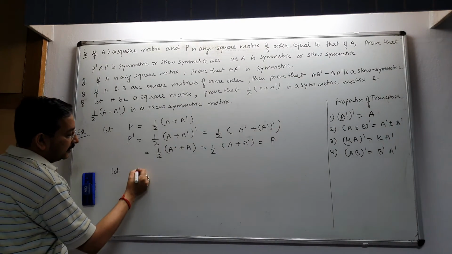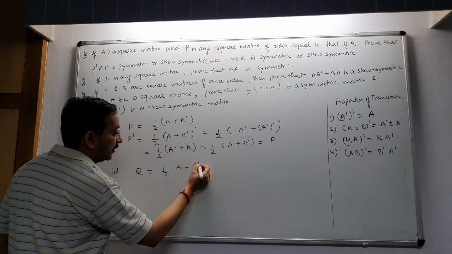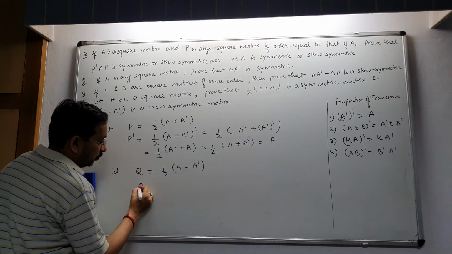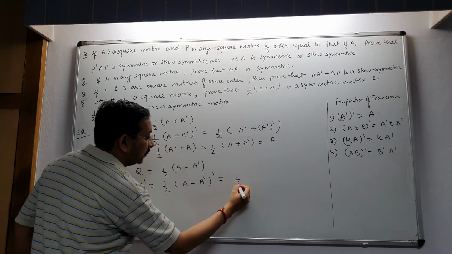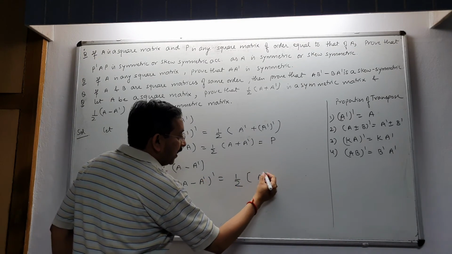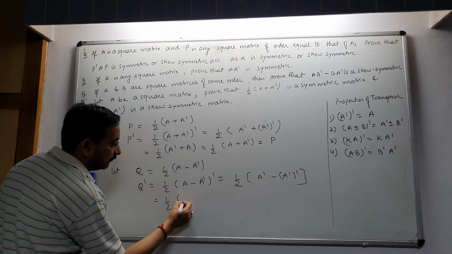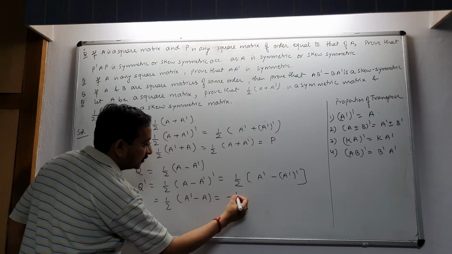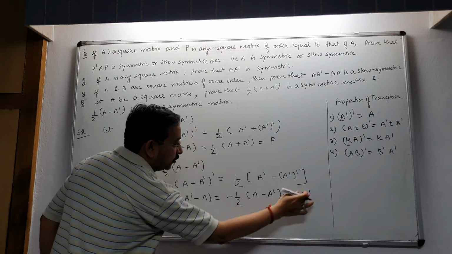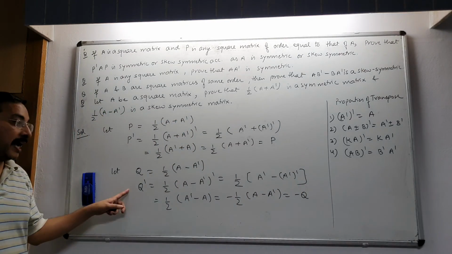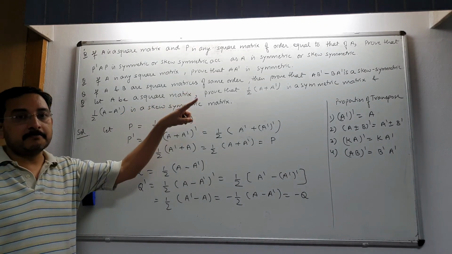Let, in the second part, Q equal half (A minus A transpose). Then Q dash equals half (A minus A transpose) transpose, equal to half (A transpose minus A transpose transpose), equal to half (A transpose minus A). Taking minus common, which is equal to minus Q. Q dash equals minus Q. Therefore, Q is a skew symmetric matrix.